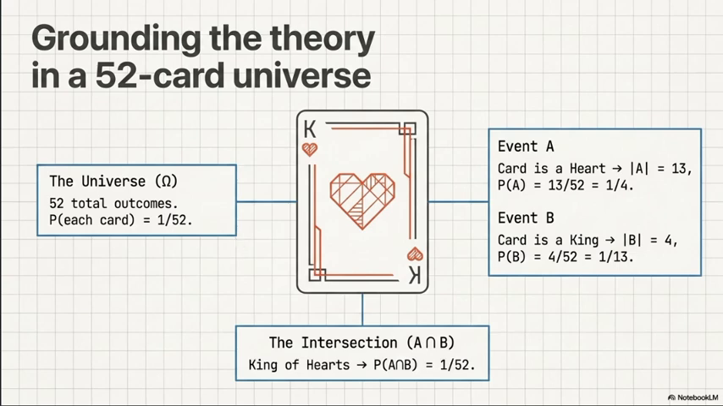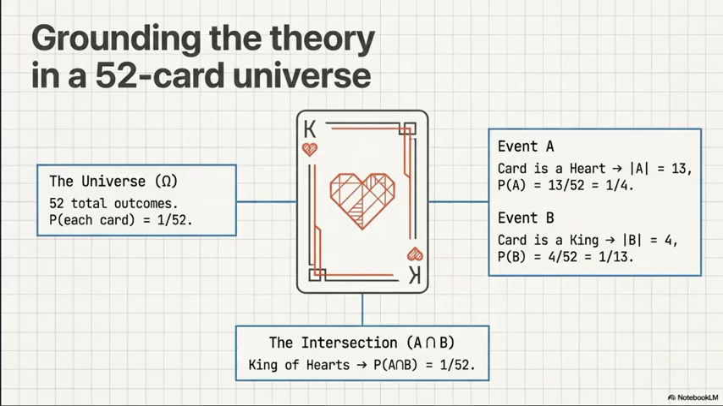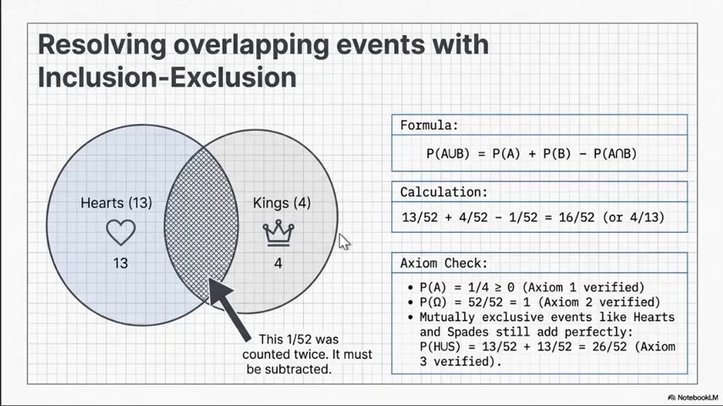Then there is an example with cards. Next is resolving overlapping events with inclusion-exclusion. This is the answer to the previous question. In a deck there are 52 total outcomes, and the probability of each card occurring is 1 by 52. There are 13 cards of hearts. For this you need to know how the card system works: how many cards of hearts, spades, and diamonds there are, and then you can solve this simple question.